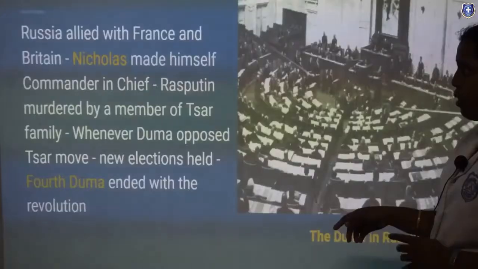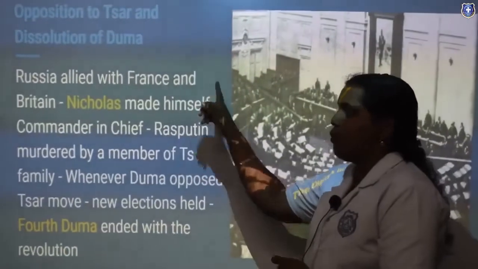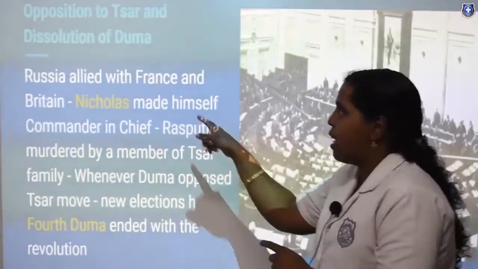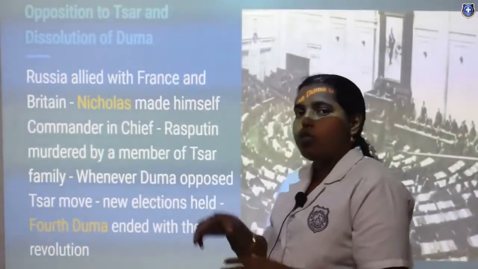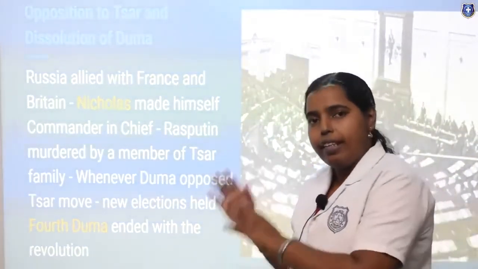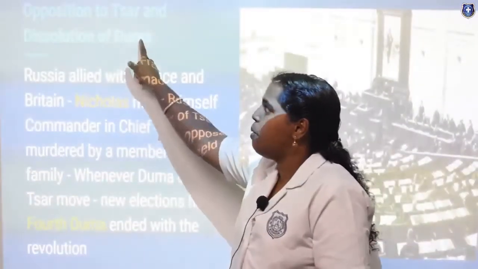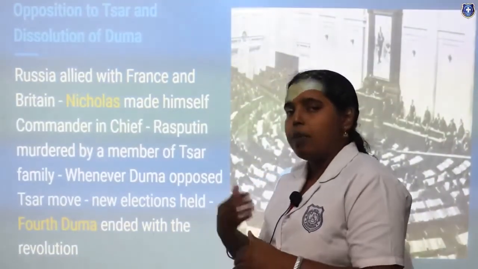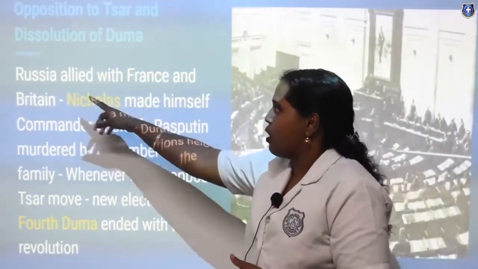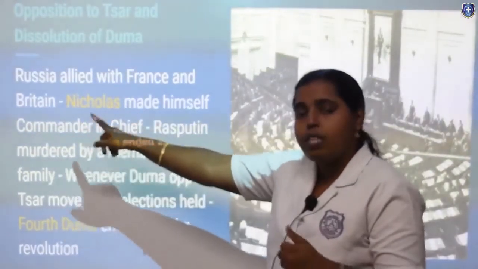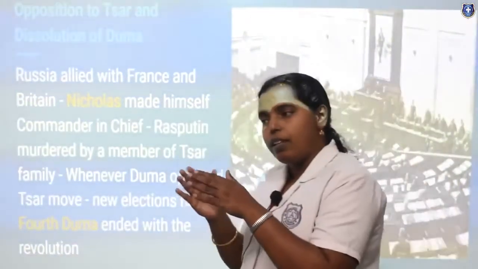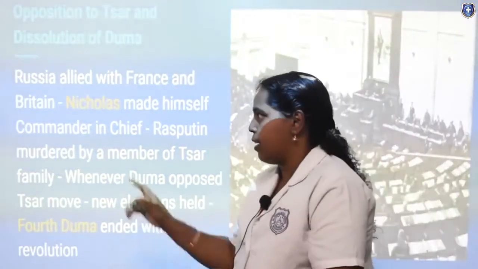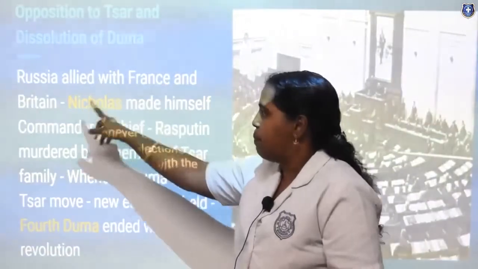So the next thing: opposition to the Tsar and dissolution of the Duma. I said the parliament created under the leadership of the Tsar was called the Duma. This Duma was not so efficient, like the leader, so often the Duma was dissolved. That means they would keep on changing the leaders and keep on having elections. Russia allied with France and Britain. This we saw in the initial part of the lesson, about who the central powers and who the allies are. So Russia allied with France and Britain.